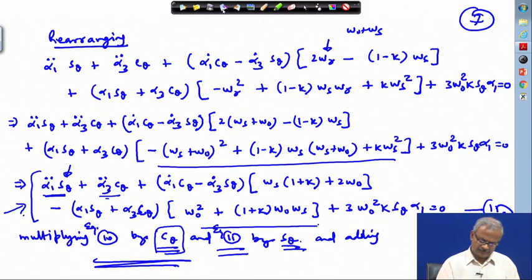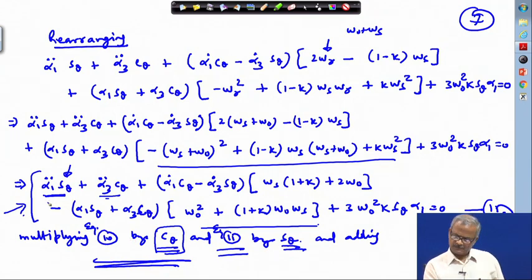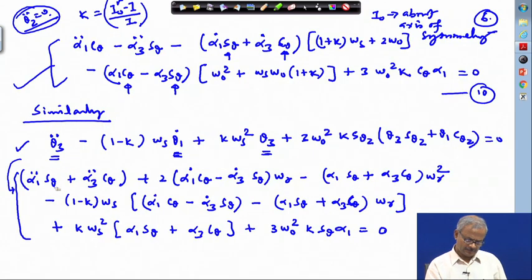So, basically we have equation 10 here. So, this equation 10 we have to multiply and equation 11 we have to multiply. So, we have to subtract this equation, so we will put a minus sign before this.